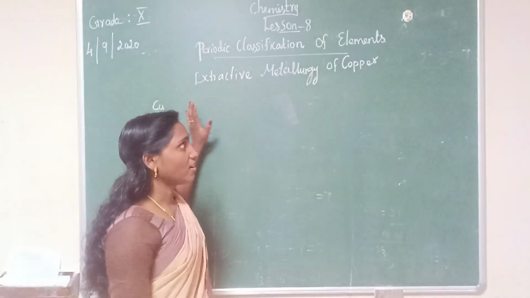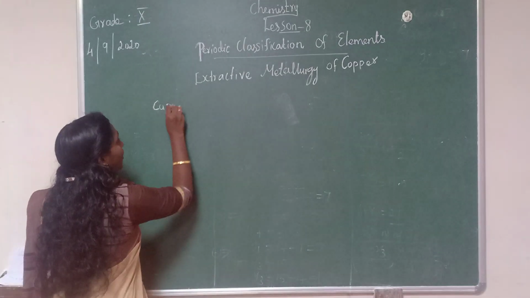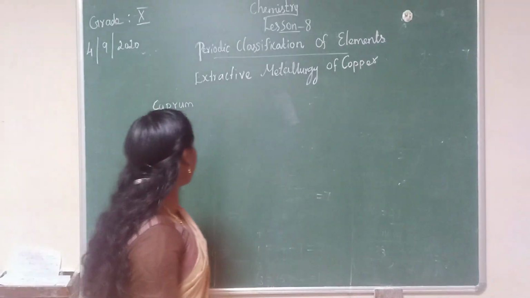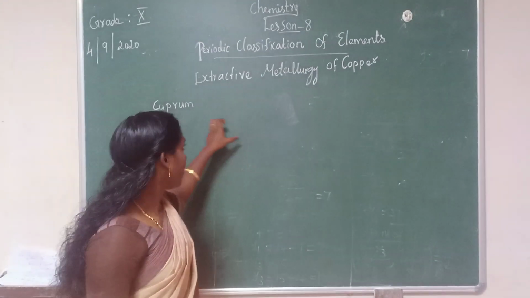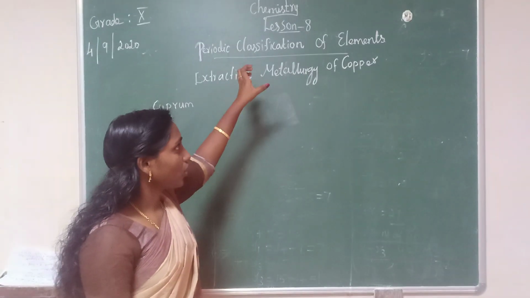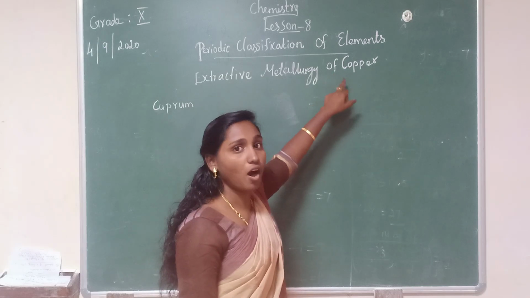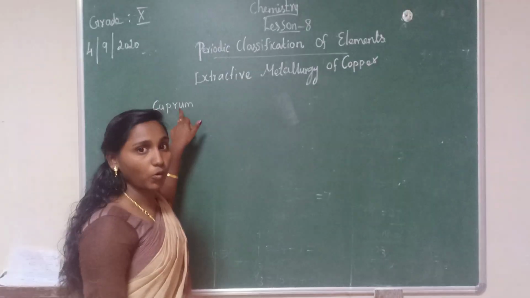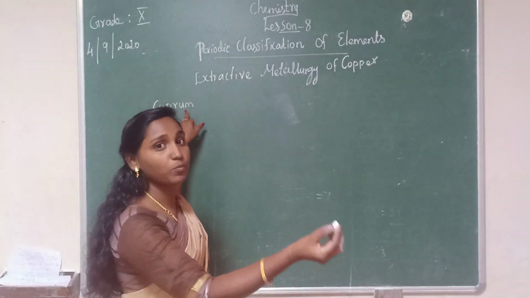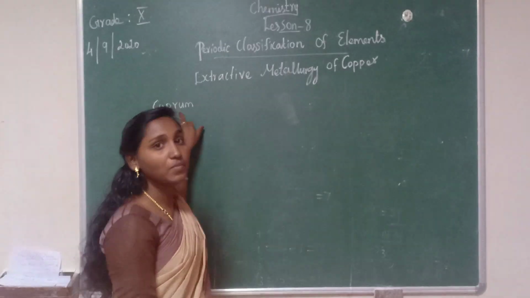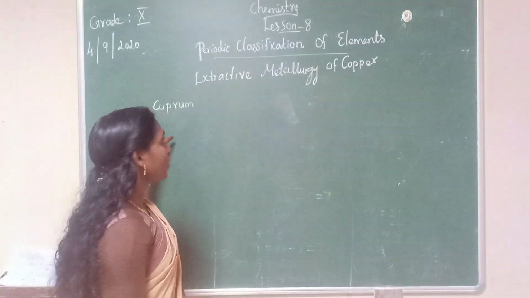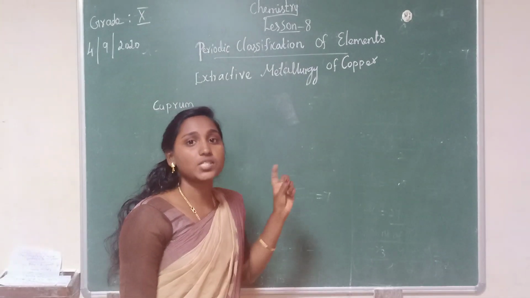And this copper was named cuprum by Romans. Romans gave the name cuprum for this copper because this copper was got from the island of Cyprus. Why they gave this name cuprum? Because this copper was got from the island of Cyprus. Have you understood? Next we are going to study an important thing, that is ores of copper.